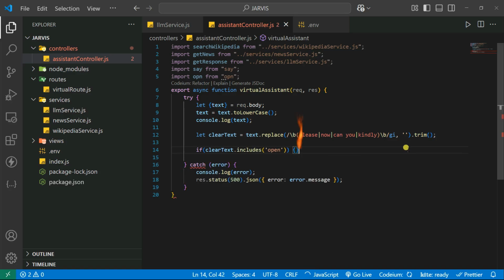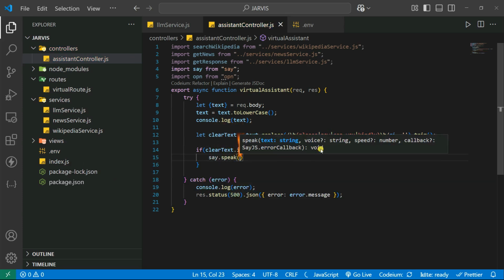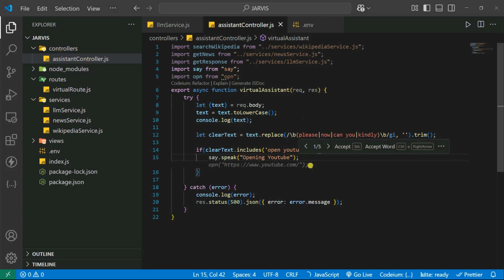If the clean text includes open YouTube, then what I can do is simply open the YouTube as well as say it. So let's say say dot speak, sorry, speak. Let's say opening YouTube, and after that we can simply open here www.youtube.com.